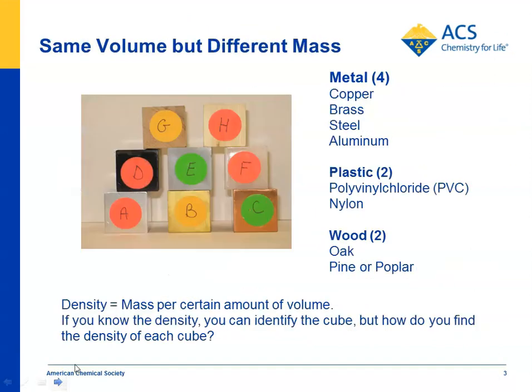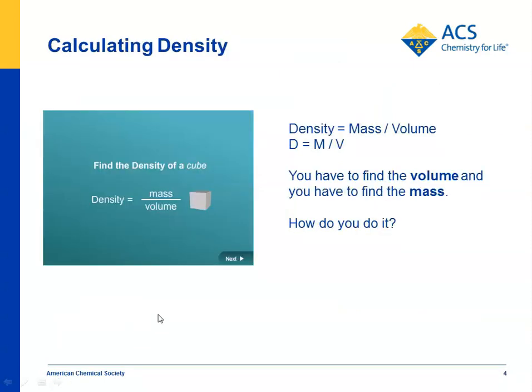So we use this idea to have kids look at different samples. We have 8 different cubes. They're all the same volume. There's aluminum, brass, copper, steel. This is a plastic, polyvinyl chloride. It's PVC. Nylon is another plastic. And 2 different woods. We've got oak and pine. Students need to determine the density of each one of those in order to identify it.